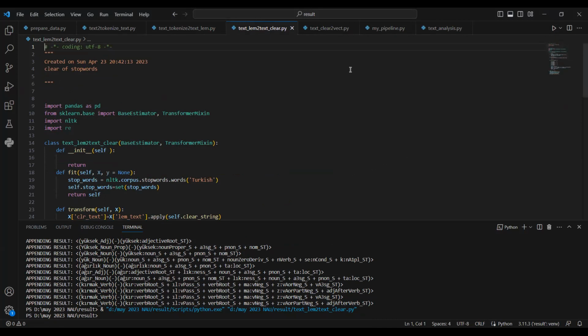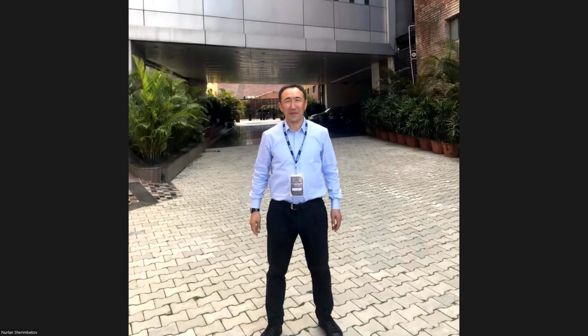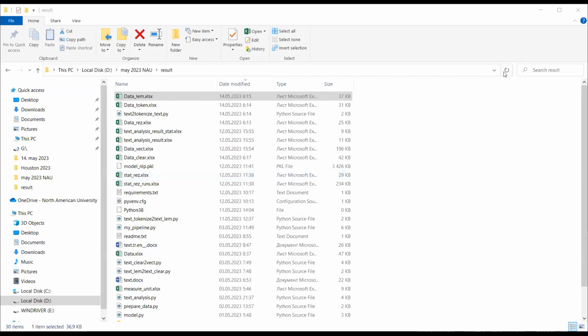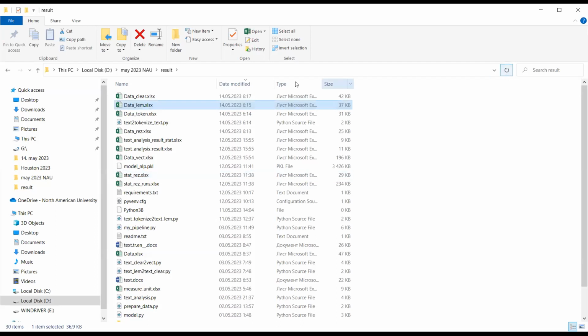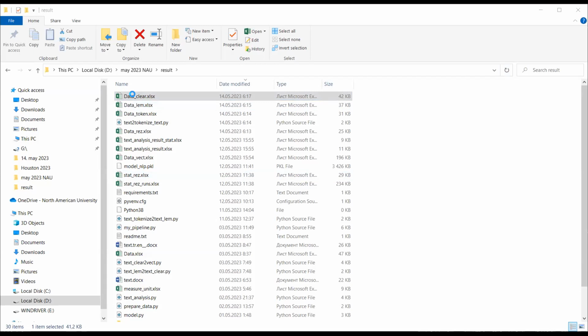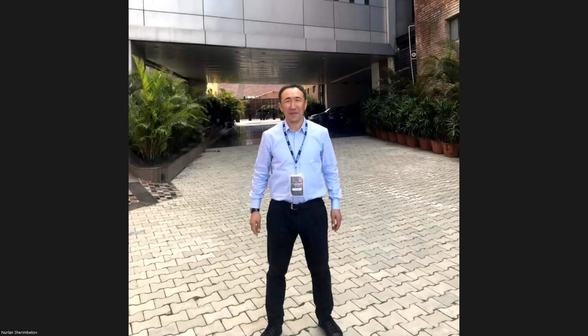It goes to the result, and when we click it and renew it, there is the clear text. And then we go back to the coding,